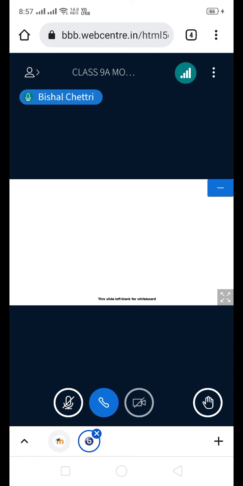Come to exercise 10B once. Can you see question number 7? What is question number 7? A flat coil ABCD is freely suspended between the poles of a magnet. Do that. Question number 7, do it.